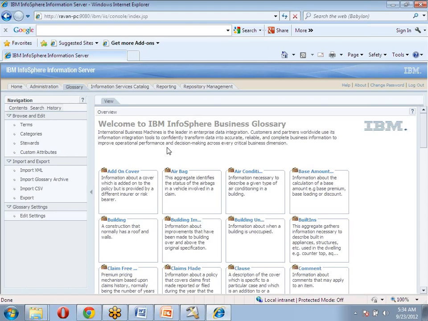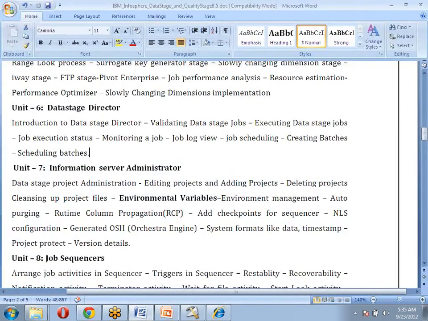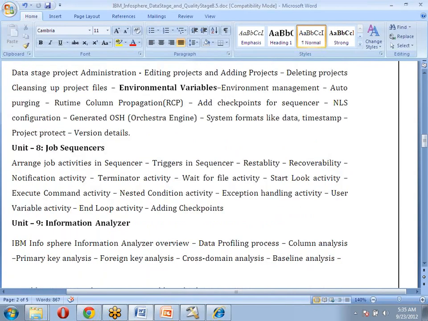This is a very hot requirement nowadays. Anyone who has knowledge of business glossary, QualityStage and Information Analyzer is in very hot demand. And information services catalog, reporting, and repository management, how to manage these kinds of repositories, all these things we are going to discuss in this Information Server administrator.